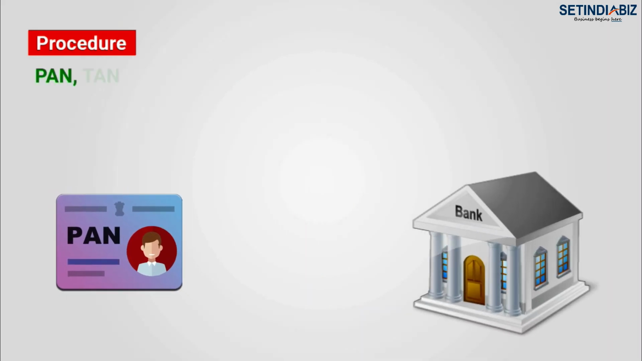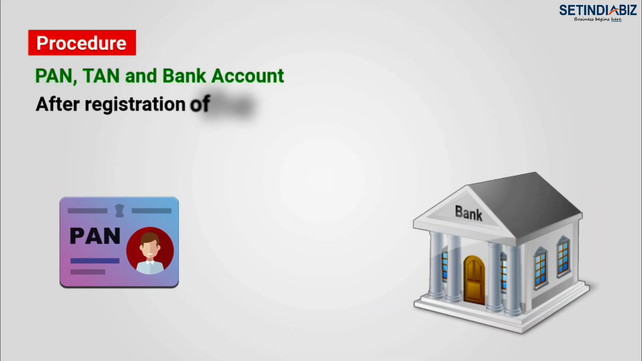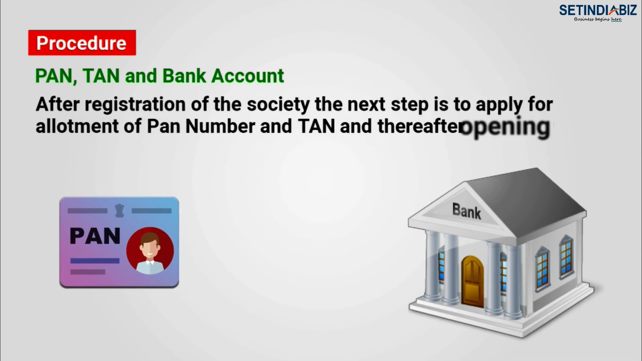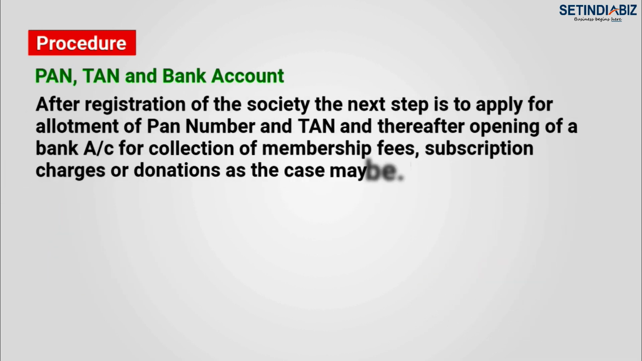PAN, TAN and bank account. After registration of the society, the next step is to apply for allotment of PAN number and TAN and thereafter opening of bank account, for collection of membership fees, subscription charges or donation as the case may be.